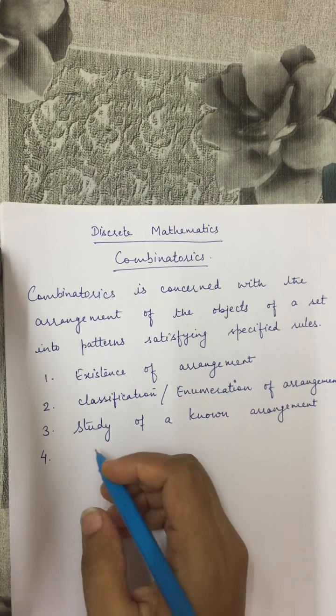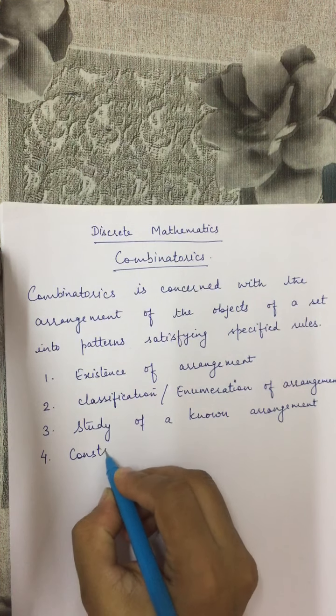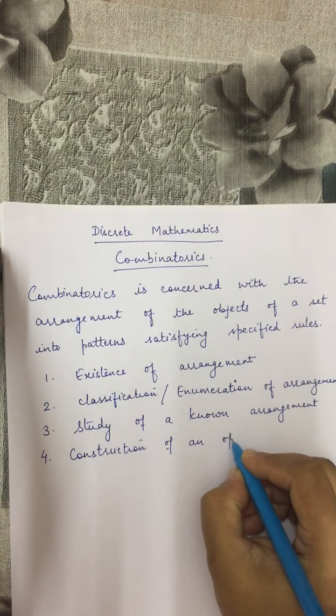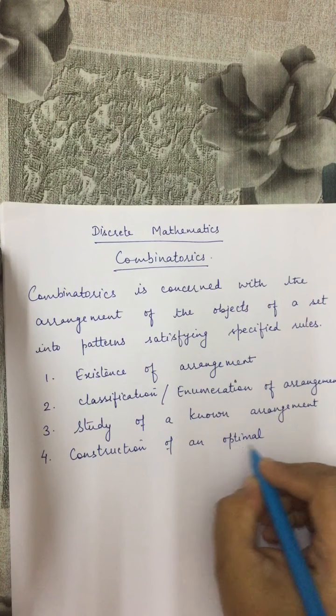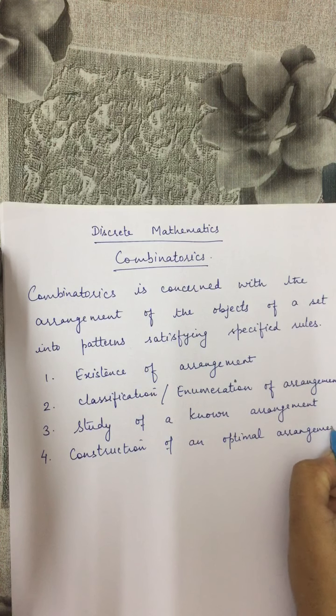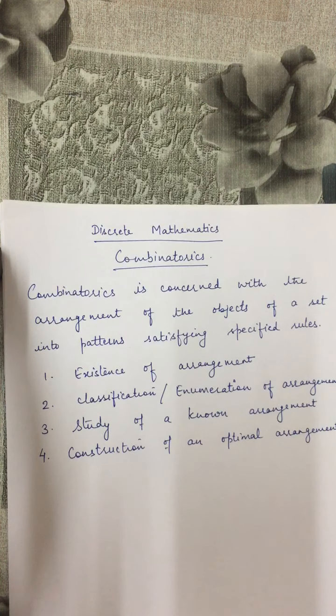And the fourth one is construction of an optimal arrangement. Now I'm using here the word optimal. If more than one arrangement is possible, then we have to determine that arrangement which satisfies some optimality criteria. That is, we will find a best or optimal arrangement in some given sense, in some prescribed sense.